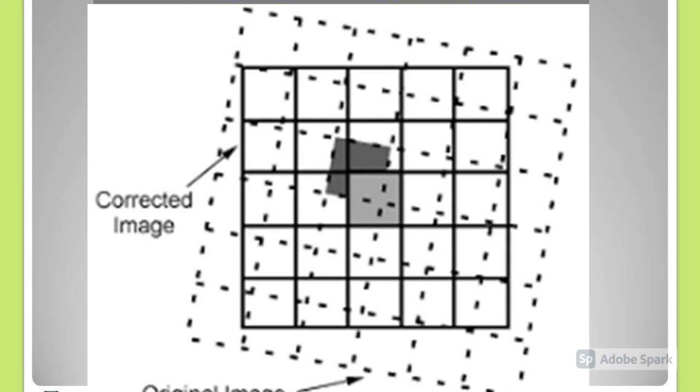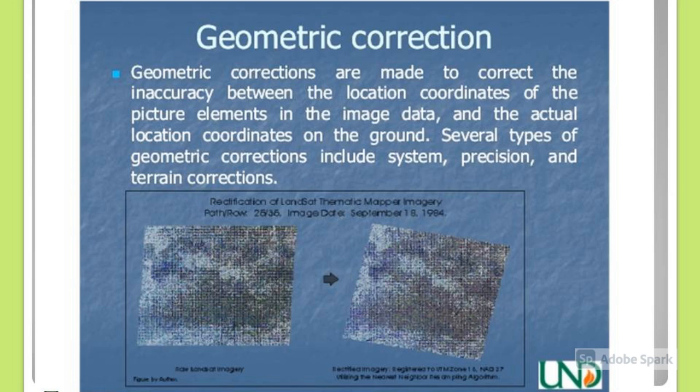Geometric correction. The geometric errors in an image occur due to perspective of the sensor, scanning system, the motion of the platform, and curvature and rotation of the earth. Because of these, the image exhibits some sort of scaling, skewing, and rotational errors. This correction procedure is called geometric correction or rectification. Figure 23, an example for geometric correction.